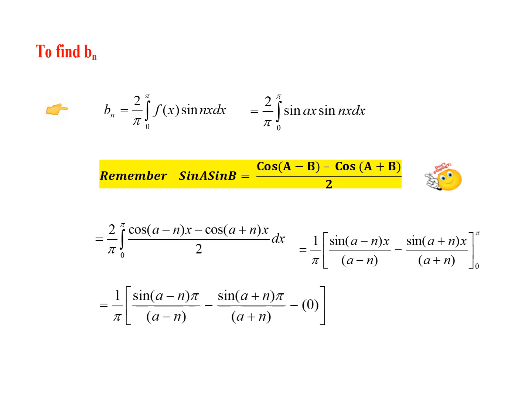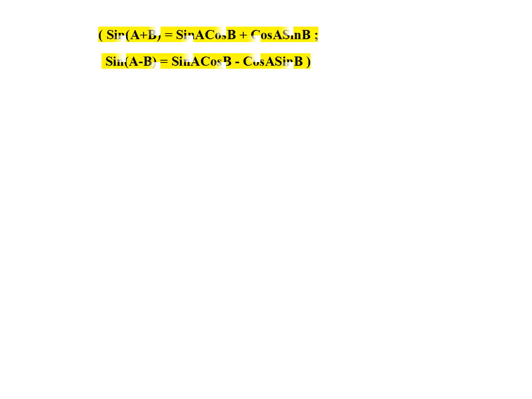So let us now apply the limit. See, in the place of x, we have substituted pi, that is the upper limit, minus, in the place of x, when we put 0, we will get sine 0, value is 0. Now let us use this formula, that is sine of (a plus b) is sine a cos b plus cos a sine b. Sine of (a minus b) is sine a cos b minus cos a sine b.